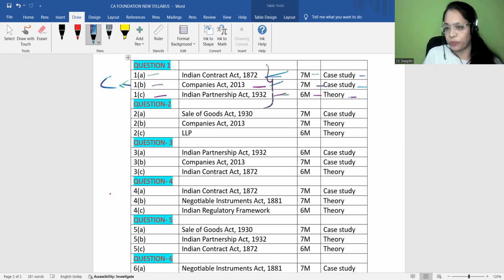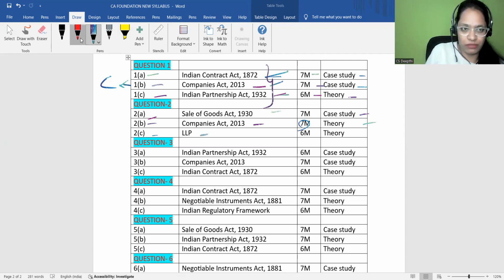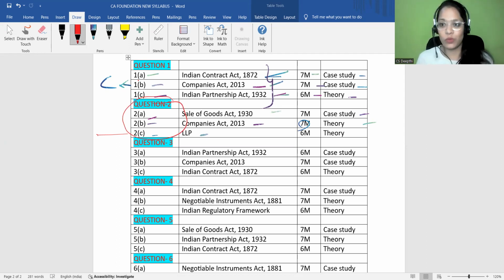So now question number 2. In question number 2, 2A, 2B, 2C: Sale of Goods Act. Of course, we are going to study Sale of Goods Act because of the weightage, a case study based question which is for 7 marks. Companies Act 2013, 7 marks, theory. And LLP, okay, you had an option, right? You thought of skipping LLP, but if you skip LLP, you can't write this question, right? That is what I'm saying.